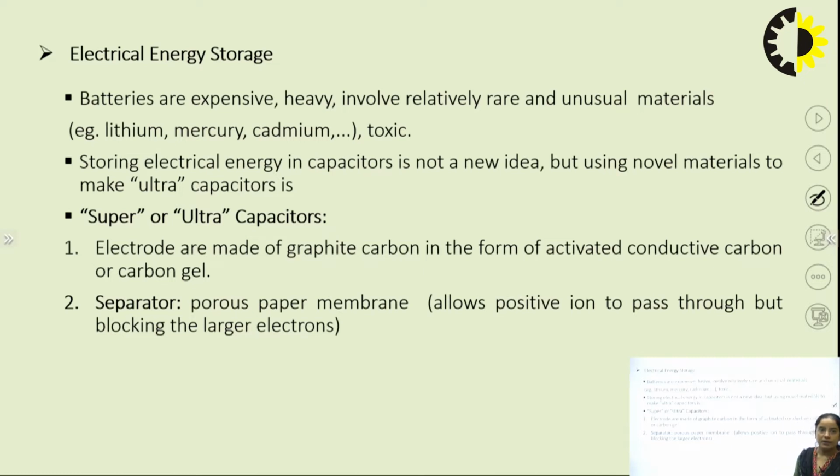Super or ultra capacitors are made of electrodes, and the electrolyte is there with a porous membrane, as we discussed. A 100 micrometer thick porous membrane will be there, but the electrodes are made of graphite carbon in the form of activated conductive carbon or carbon gel. A separator will be there, as we discussed, a porous membrane. It will block the electronic current and only allow the ions to flow.